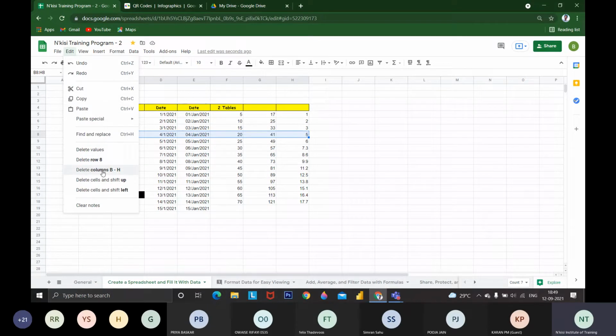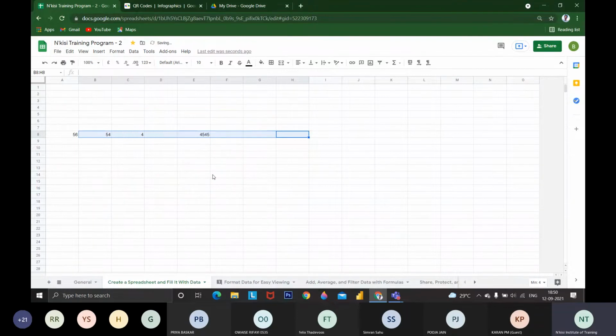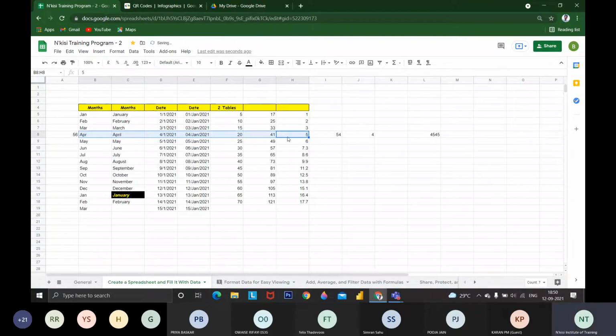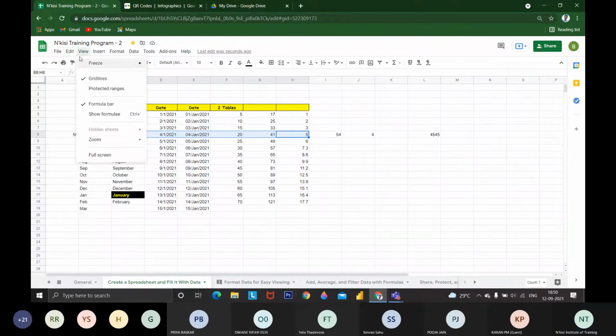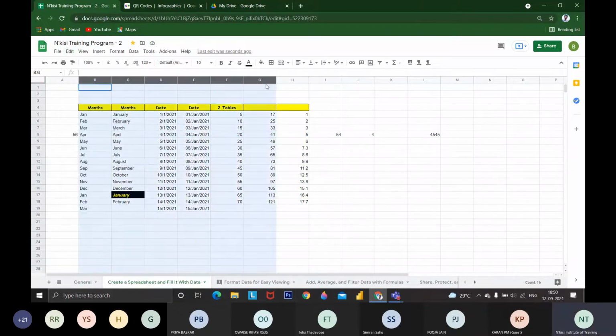Instead of deleting this row, you can delete this column from B to H alone. See, B to H alone. I'm deleting this entire row alone. If I have some values here, these are the values I have there. If I delete this from B to H, it will delete that alone. Deleting this has deleted the entire row. It will delete everything except those things. So I have deleted columns B to H. If I delete them, we will get 54, 56, 4 and 445. These are the things we will get.